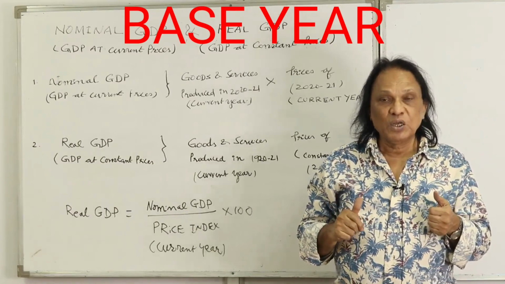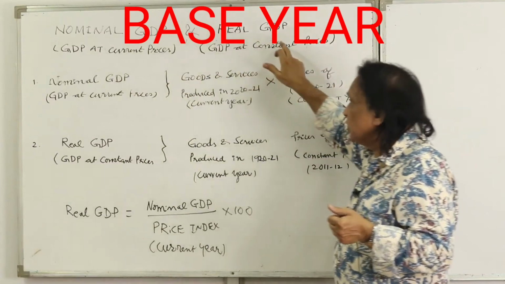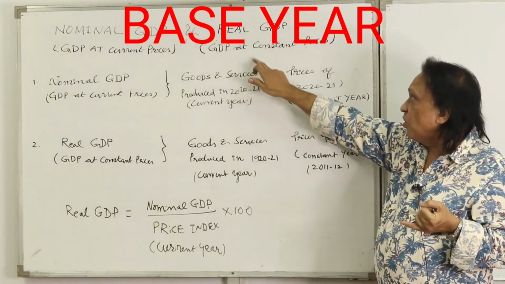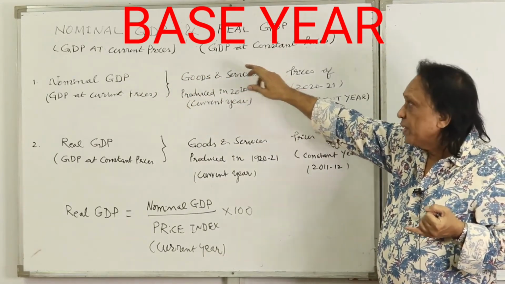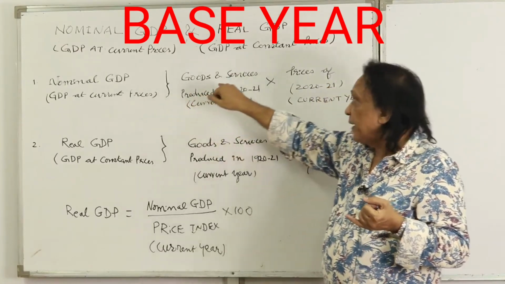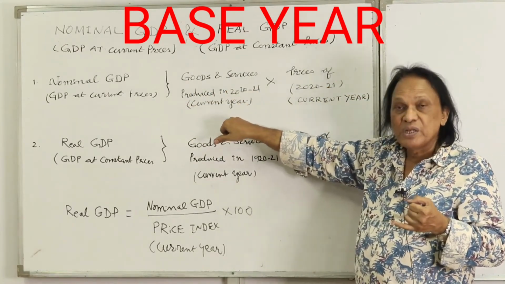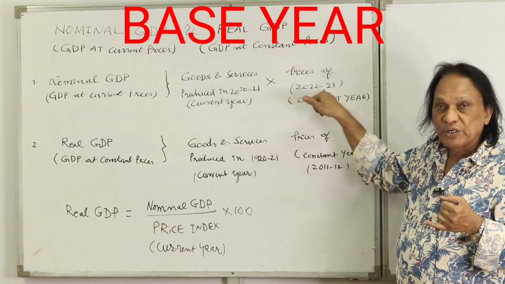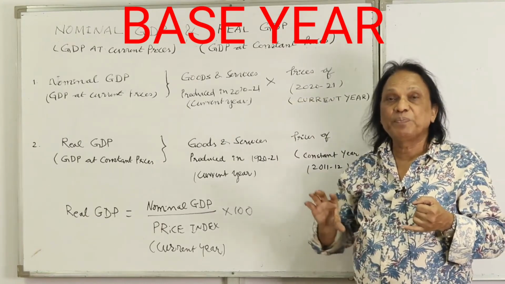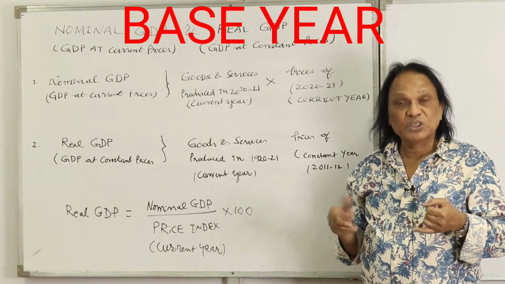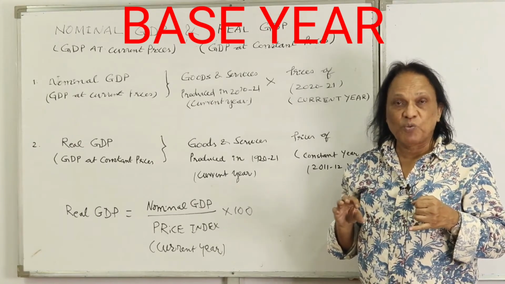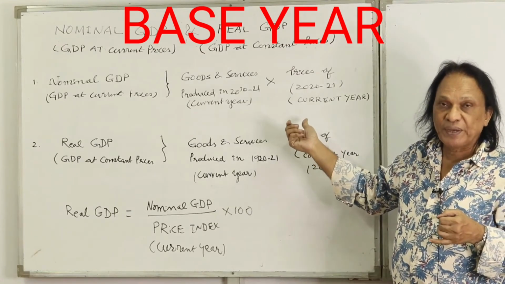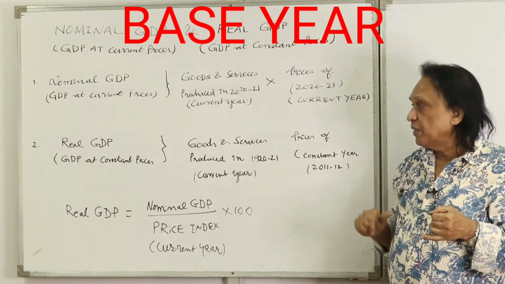I repeat once again, nominal GDP and real GDP. Nominal GDP is also called GDP at current prices. Real GDP is called GDP at constant prices. We can find out nominal GDP by multiplying the goods and services produced in the current year, that is 2021, with their prices of the current year, same year 2021. That's 10 pens we produced in 2021, multiplied with the price of each pen, rupees 100, in 2021, you get 1000 rupees. That will be your nominal GDP or GDP at current prices.